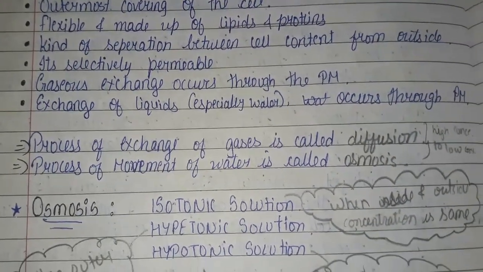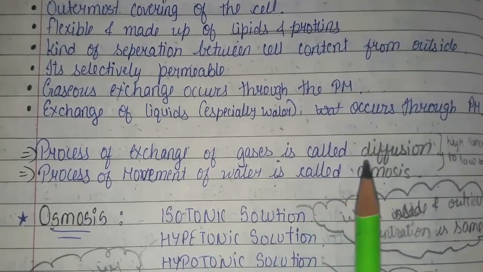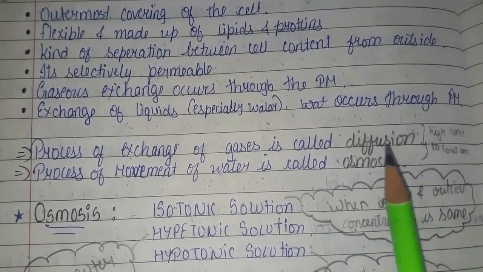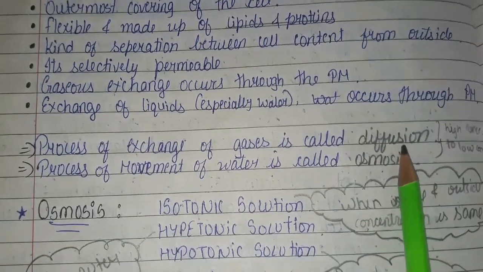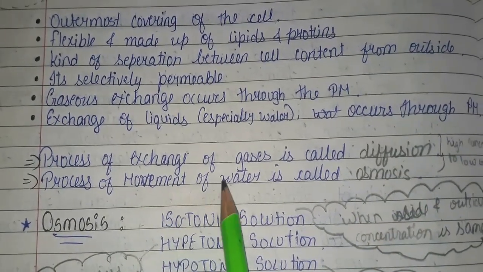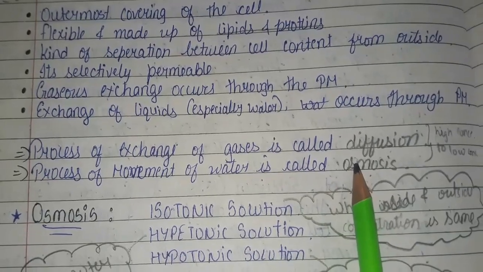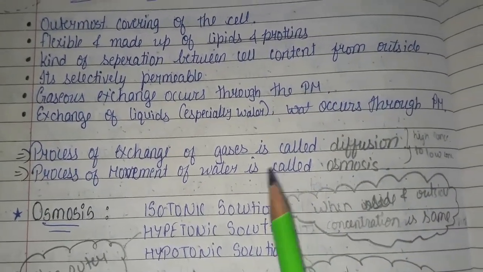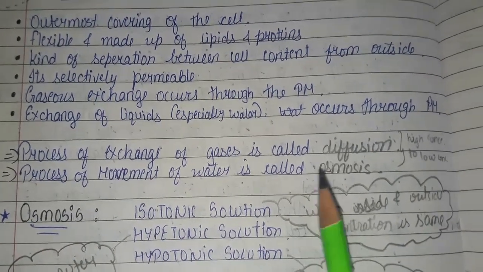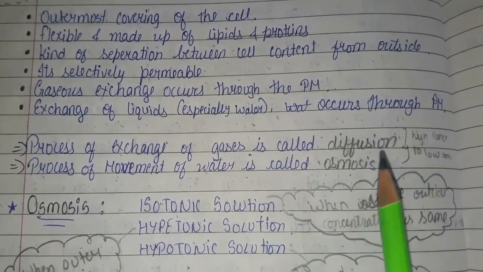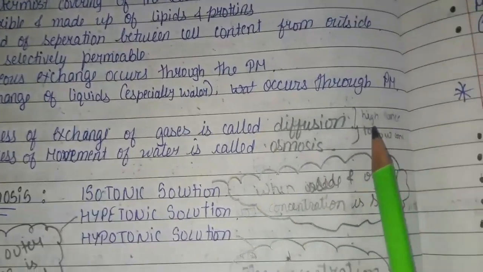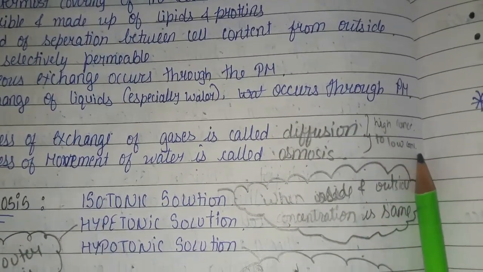Now the process of exchange of gases is called diffusion. So when gases come in and out, that process is called diffusion. And the process of movement of water is called osmosis. When water comes in and out, that process is known as osmosis. So for gaseous exchange it's diffusion, and for water exchange it's osmosis. It goes from high concentration to low concentration.